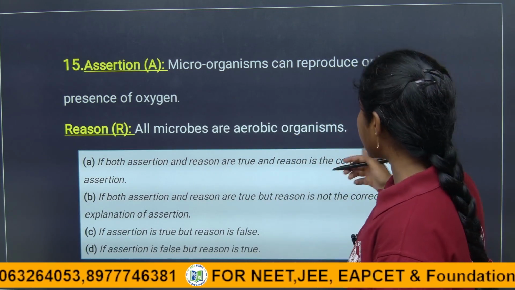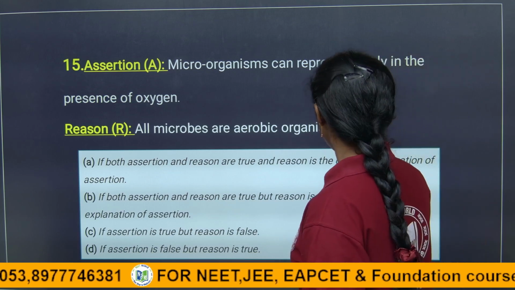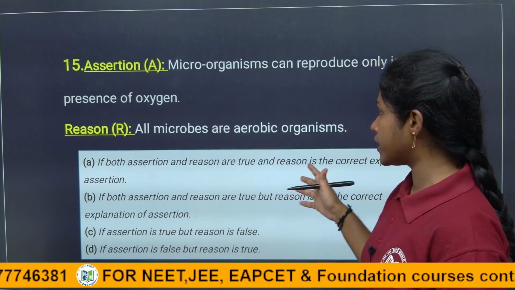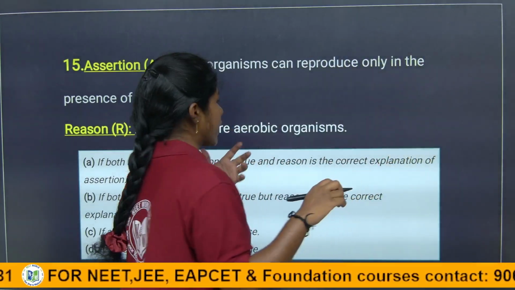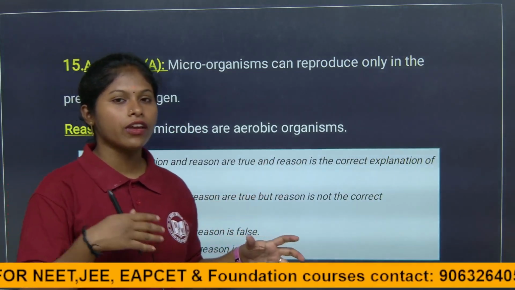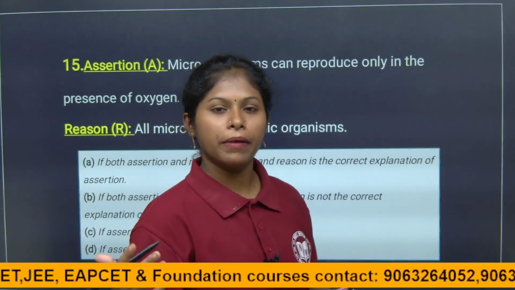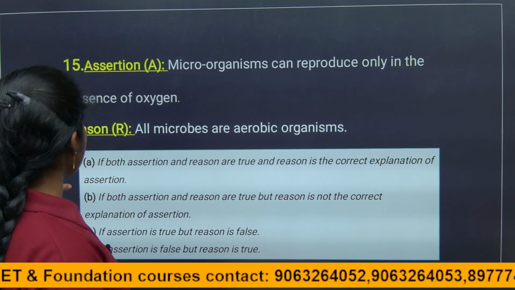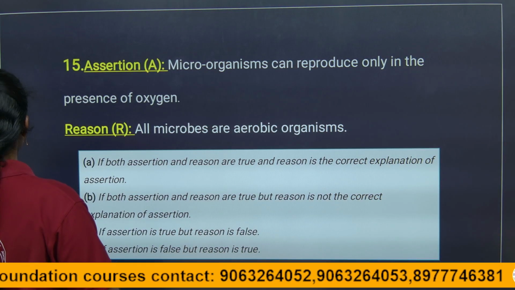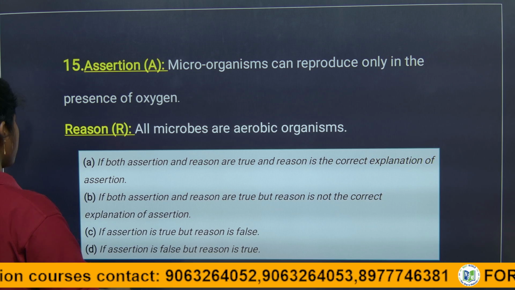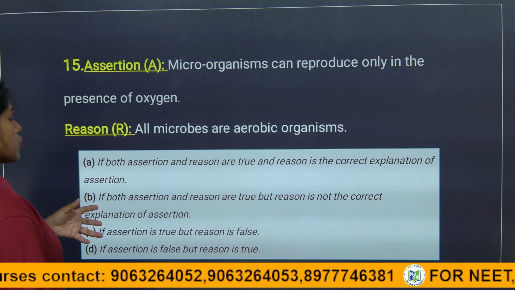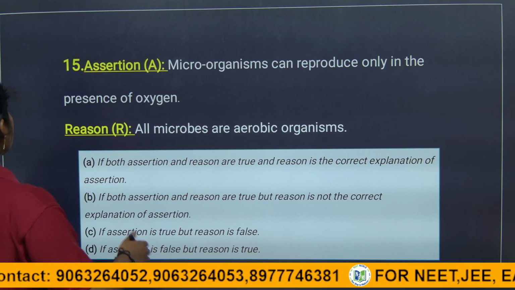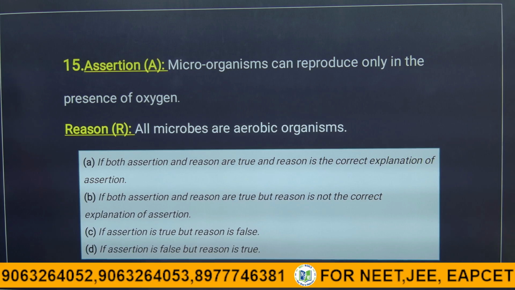If they had given that they can be both aerobic and anaerobic, that would be the true statement. All microbes are not aerobic organisms, they can be anaerobic microorganisms also. That is why the assertion and reason are false. So the question itself is wrong, children, because we don't have that option, both assertion and reason false, right?